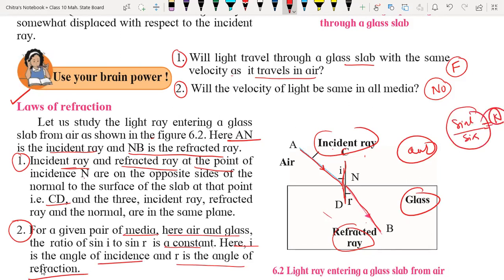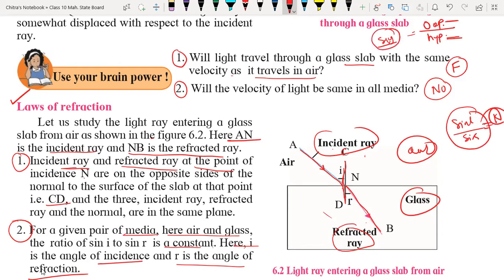Sir, why are they mentioning sin i and sin r? If you draw the triangle, what is the ratio for the sine? Opposite side divided by hypotenuse, is it or not? This ratio is for sine theta. So when you draw the triangle, you will see the opposite side and the hypotenuse are working there. That's why we are mentioning the sine.